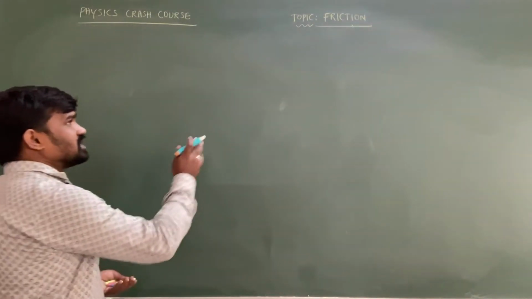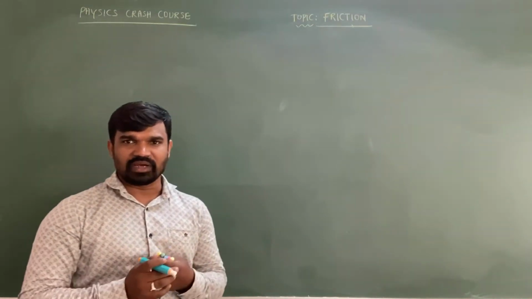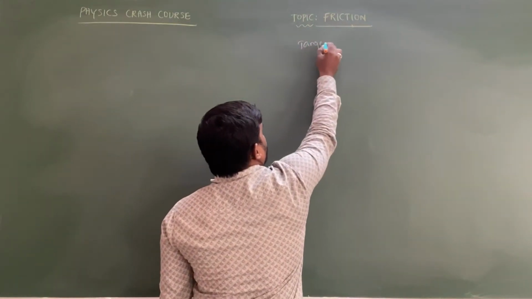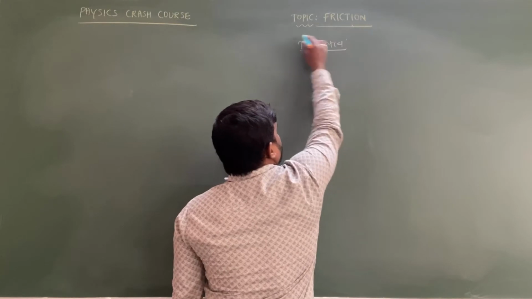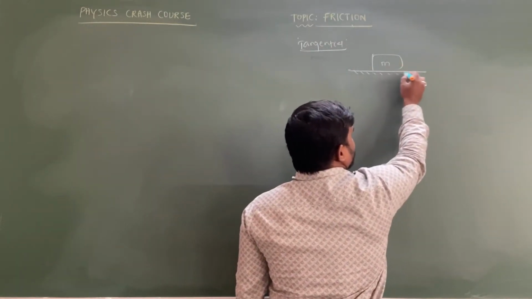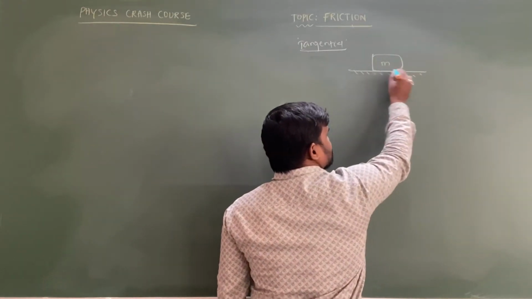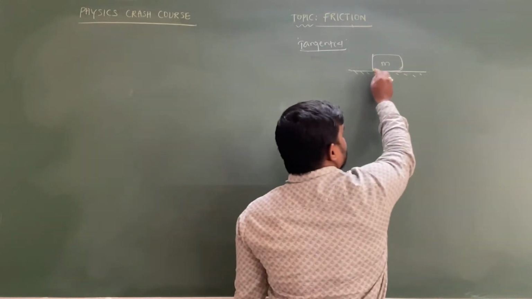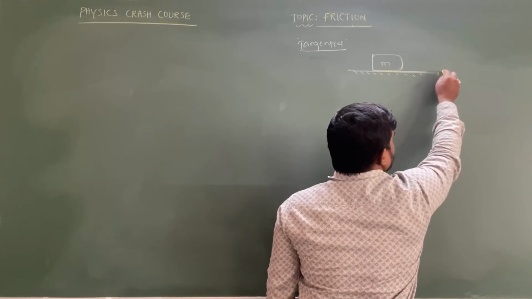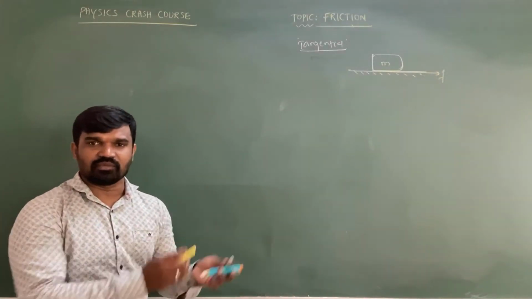Friction is a contact force, a kind of electromagnetic force. It always acts tangential to the common contact surface. Suppose I am taking a bar whose mass is m, placed on a horizontal surface. Then there is a common contact surface. The frictional force between these two contacting surfaces will act along the tangent and always opposite to the external force which tries to change the position of the object.